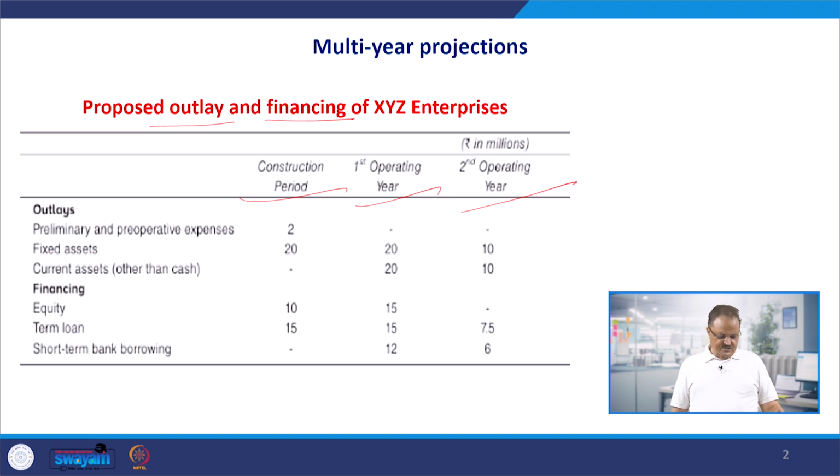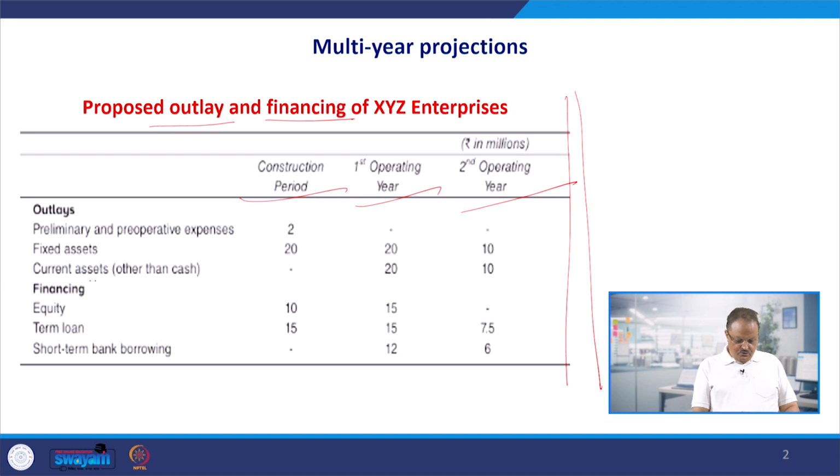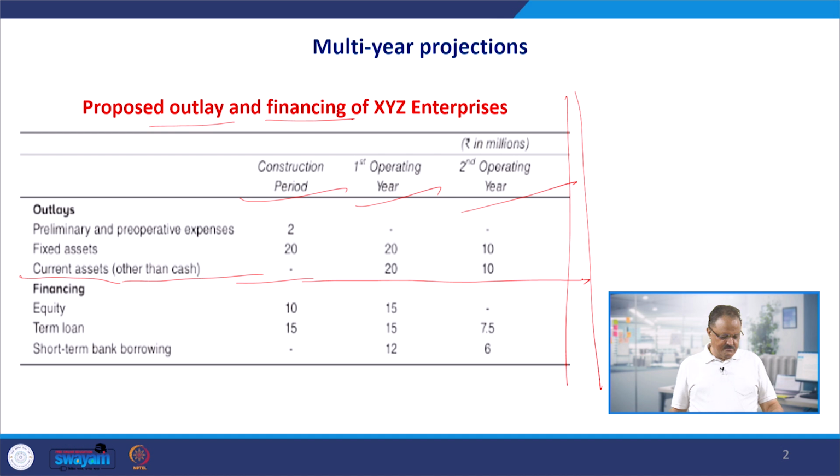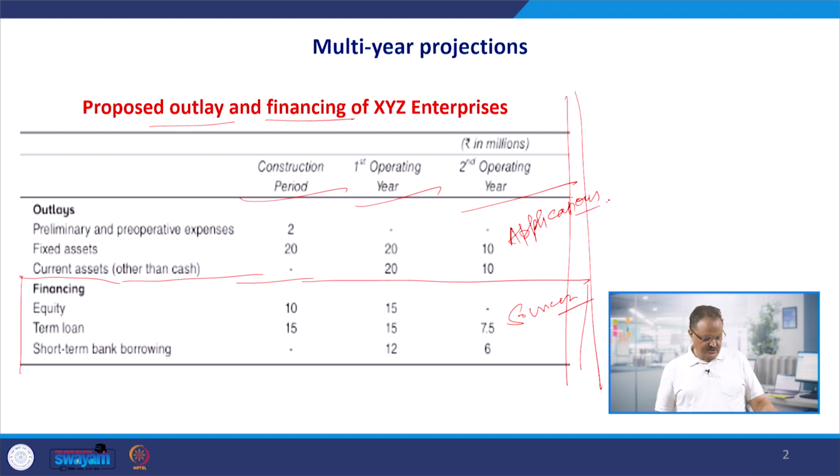In these projections, for example, the input information will come from this statement. This statement is going to provide us input information. You can divide this information into 2 equal halves. This lower part is going to tell you about the sources. These are the sources of the funds, and here these are the applications of the funds. So, it is a kind of a balance sheet.